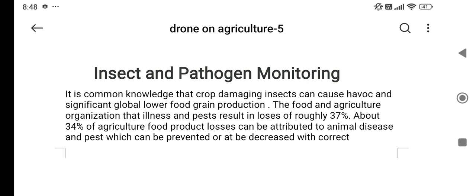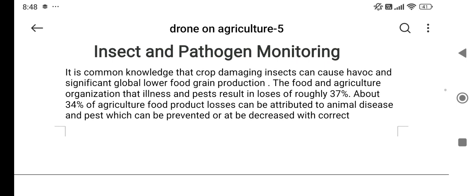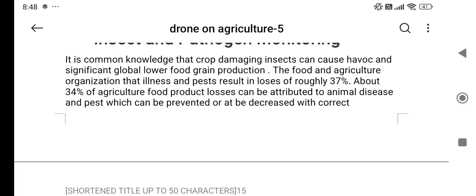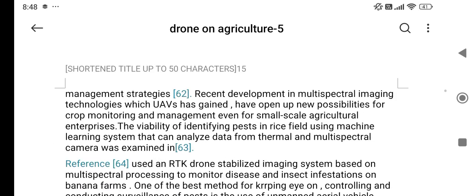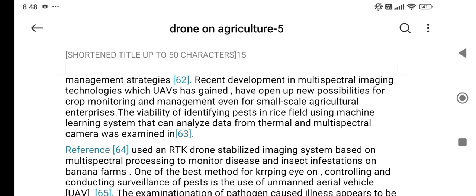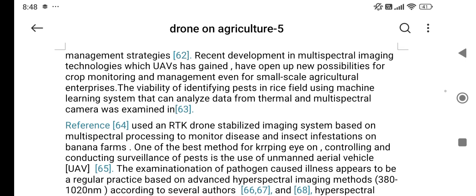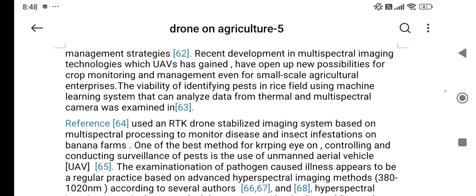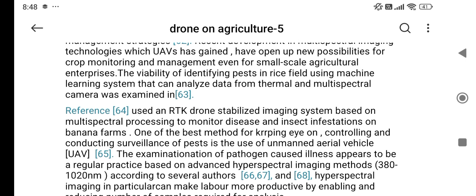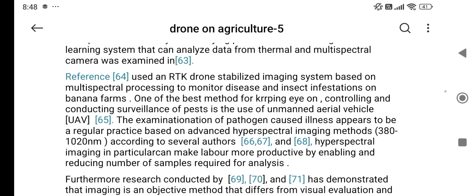Insect and pathogen monitoring. It is common knowledge that crop damaging insects can cause havoc and significantly lower global food grain production. The Food and Agriculture Organization stated that illness and pests result in losses of up to 37%. Recent development in multispectral imaging technology with UAVs has opened up new possibilities for crop monitoring and management, even for small scale agriculture systems.